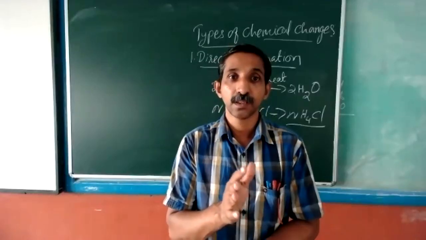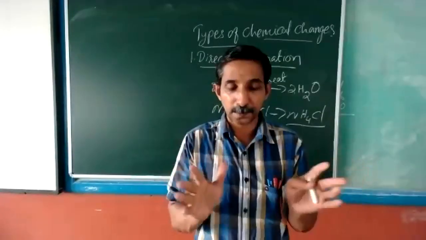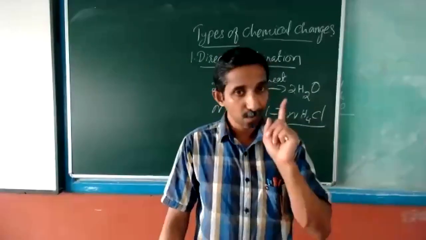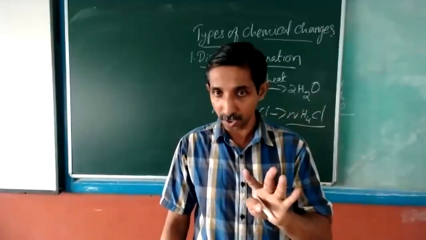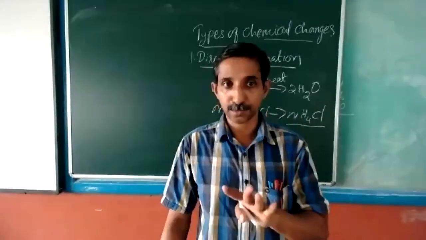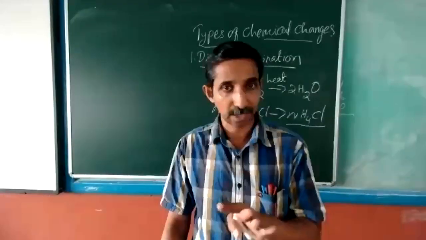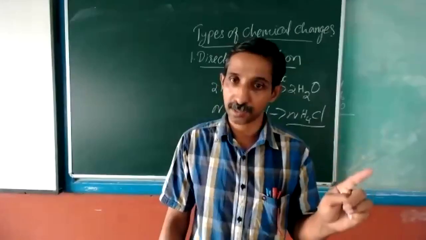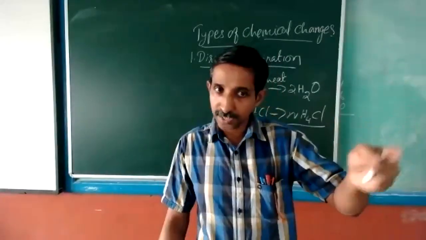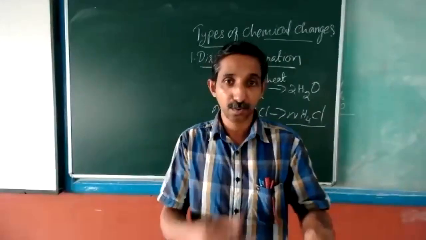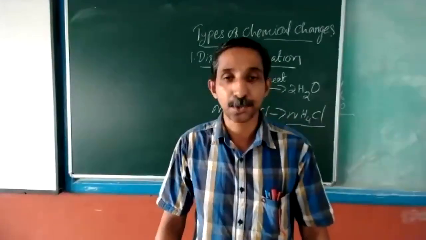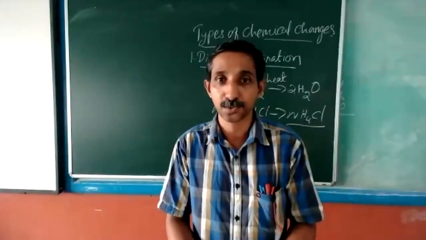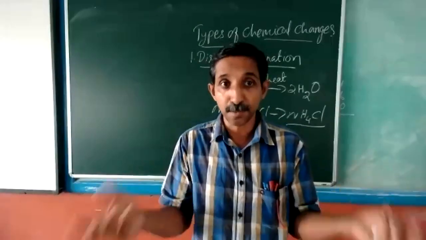Here I'm stopping today's discussion. That means today we have studied only one type of chemical reaction out of the 4. There are 4 types of chemical reaction to be studied in class 9, of which we have studied only one type, that is the direct combination method. The various types of direct combination with balanced chemical equations we have seen, and all those other chemical equations which are given in the book you must be familiar with.